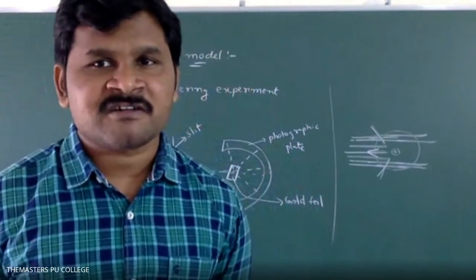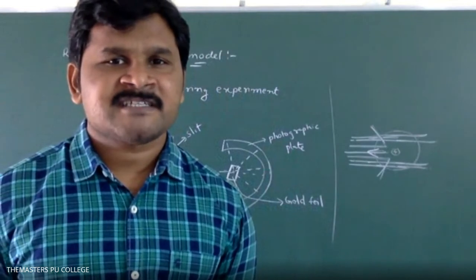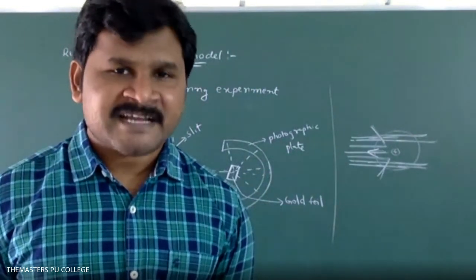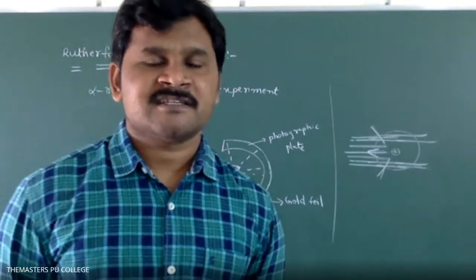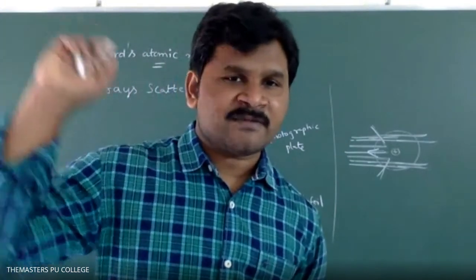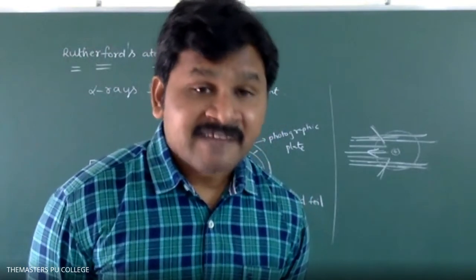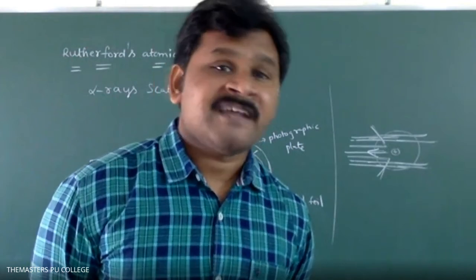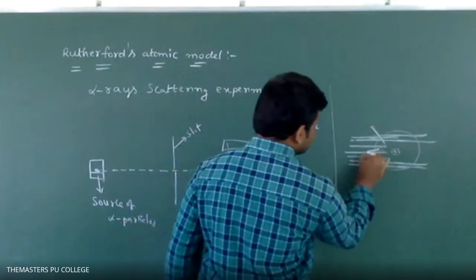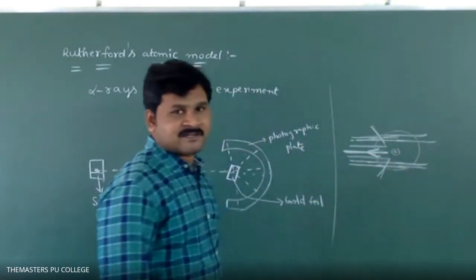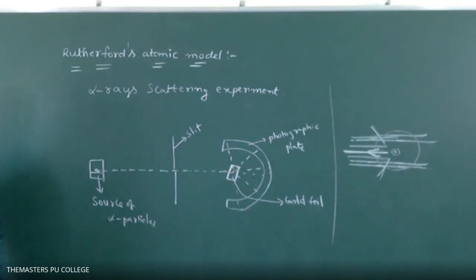Observations are very simple. I repeat the observations. Most of the alpha rays passed through the gold foil, in bracket 99%. Few alpha rays deviated in their path. A very few alpha particles are bounced back. This is a bounced back alpha particle. Please write down the diagram.